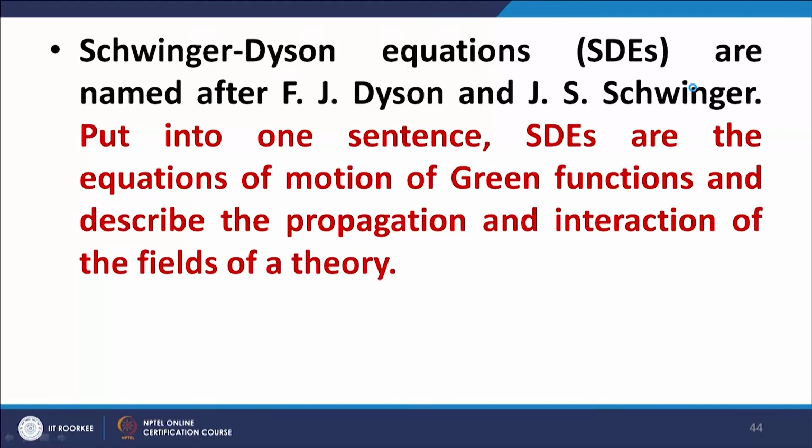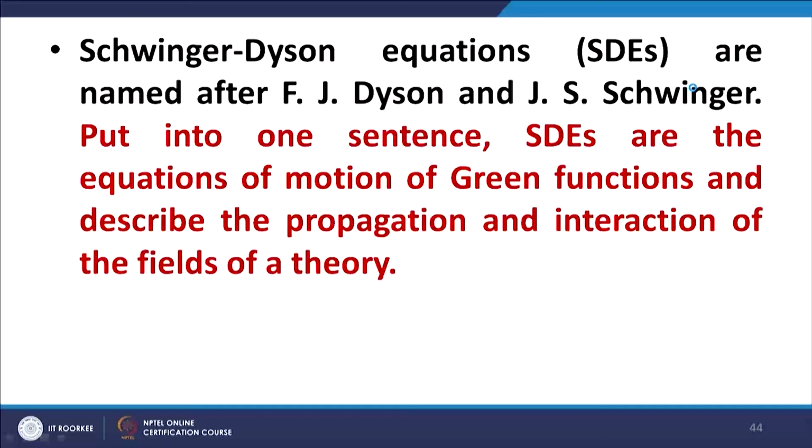That is basically the main, explicit part of the 0-dimensional field theory, or a field theory on an underlying space of 0 dimensions. Then there is an extension of this formalism which is called the Schwinger-Dyson equations.